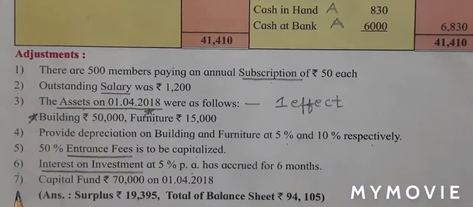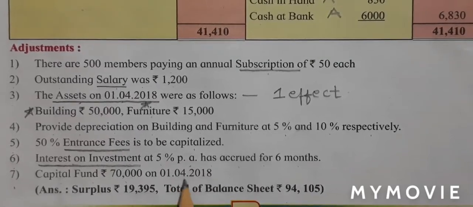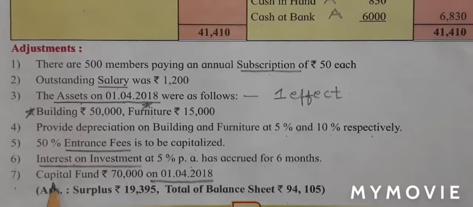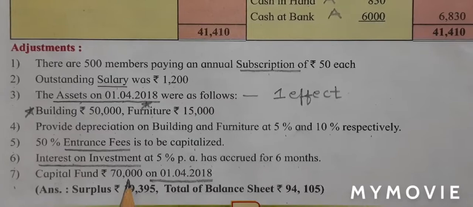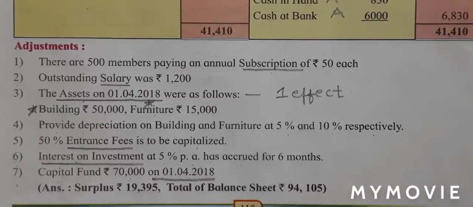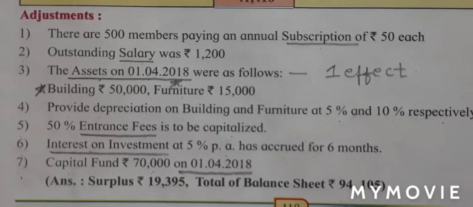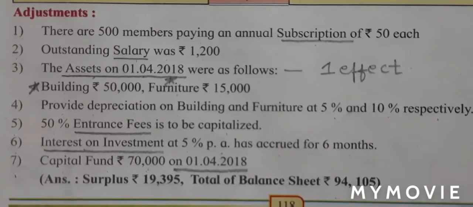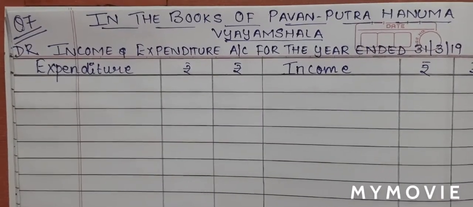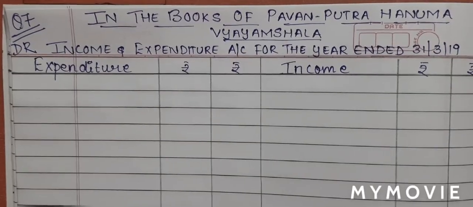Adjustment number 7, capital fund rupees 70,000 on 1st April 2018. It's my opening at the beginning of the year. My capital balance was 70,000. This will be directly written on the liability side. With this, students, we have completed our step number 2, reading of adjustments and marking star in the receipts and payments. Let's begin with step number 3, that is writing the amounts in the inner and the outer column.